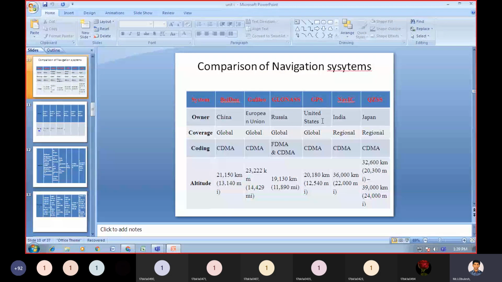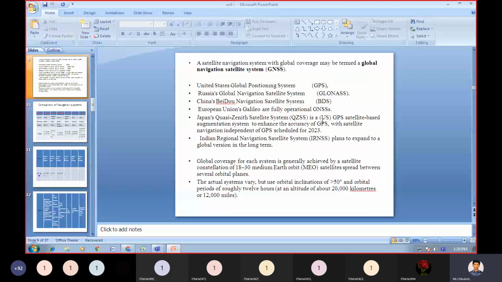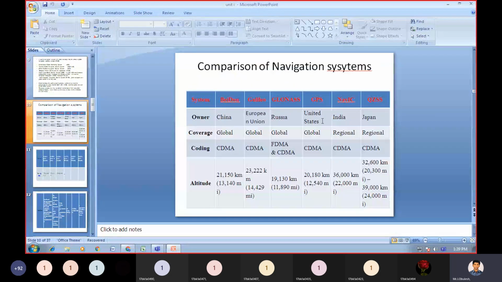Then the next one is QZSS, the Quasi-Zenith Satellite System. It was designed by the Japan government and covers the region around Japan.